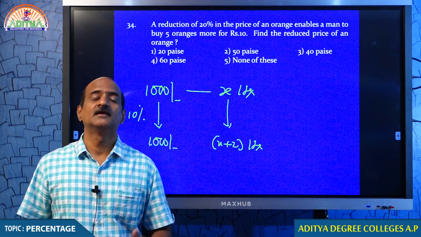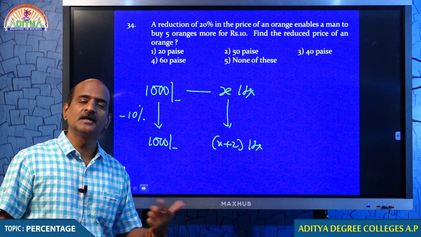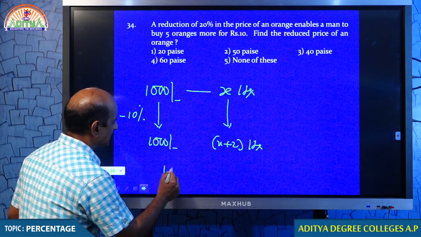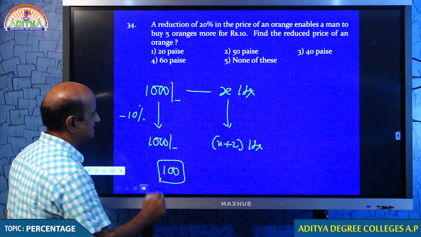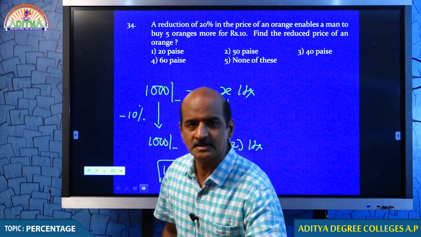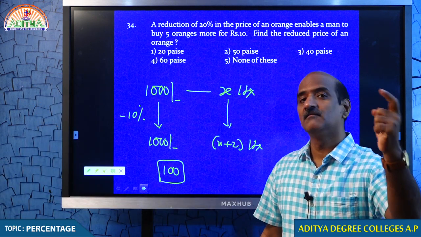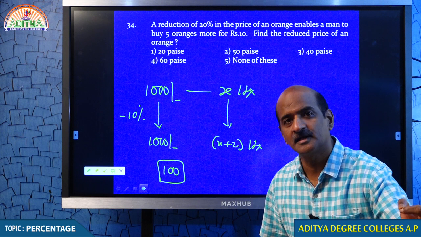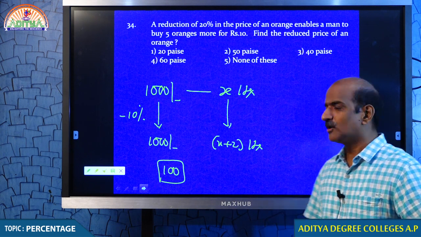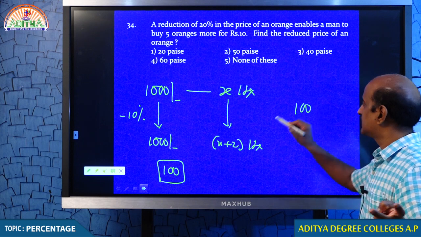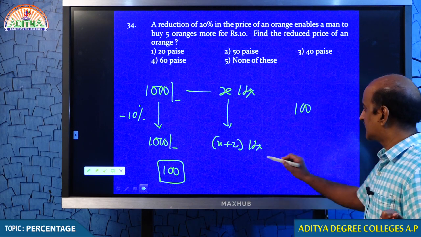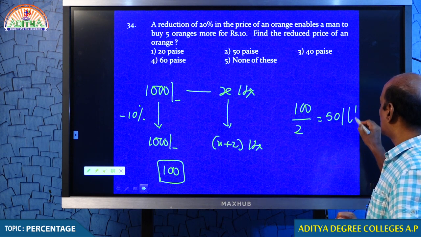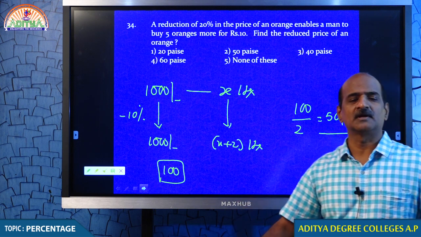Fine. If I don't want that 2 liters more, tell me what is another option I may have? Yes, I can get back 100 rupees. You understand how I get 100 rupees? 10% of 1000 is 100. Now there are two options. I can get back 100 rupees or else I can get back 2 liters. Therefore, what is the price of diesel? 50 rupees per liter.